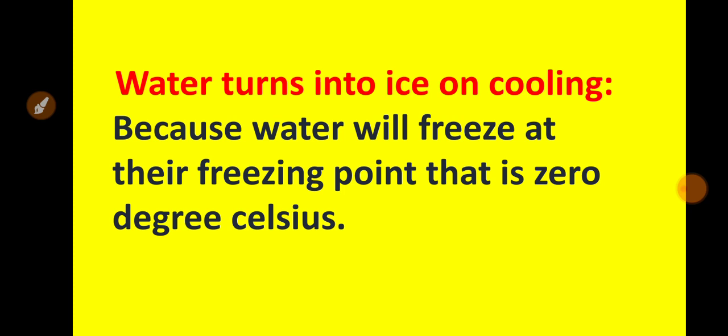At 0 degrees Celsius, water will convert into solid, because for water the freezing point is 0 degrees Celsius. So when you cool it, and the water reaches 0 degrees Celsius, then what will happen? That water molecule which is in the liquid form will freeze, that is, it will convert into the solid state, that is, ice form.